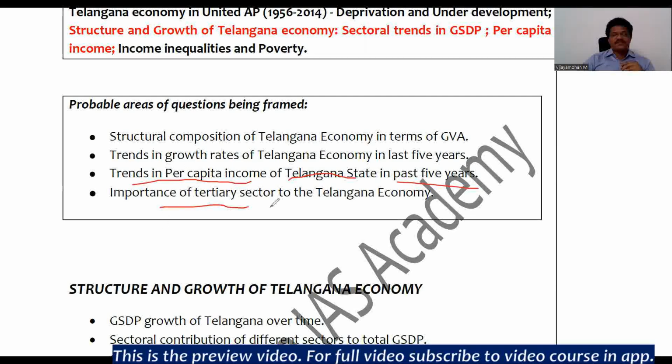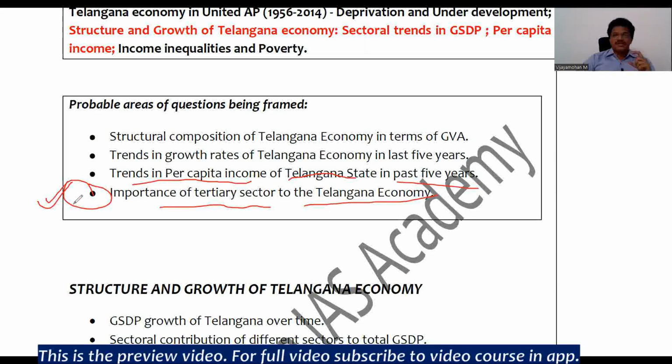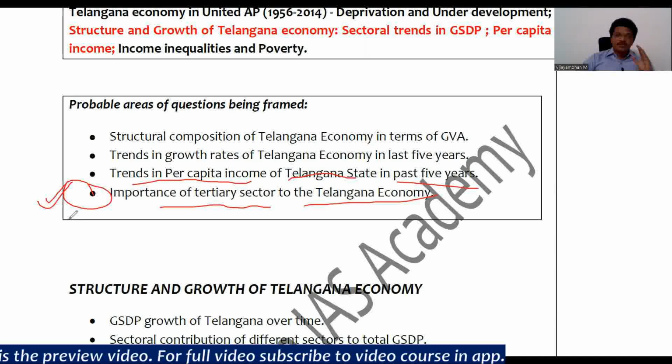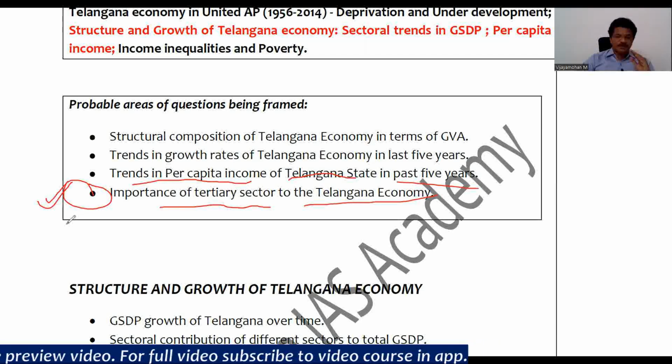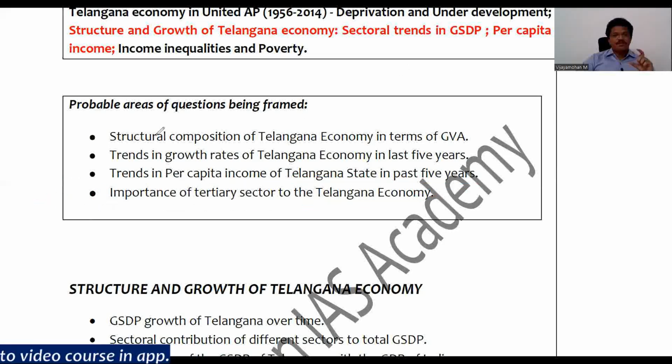Next one is the importance of the tertiary sector to the Telangana economy. There is a high probability that they might ask a question on the tertiary sector. As you see, going forward, the sectoral contribution of the tertiary sector to the total Telangana economy is very high, nearly 60%, and it is consistently performing very well, giving around 60% of the total Telangana GSDP. So there might be a question on the importance of the tertiary sector to the Telangana economy. These are the probable areas where we may expect a question.